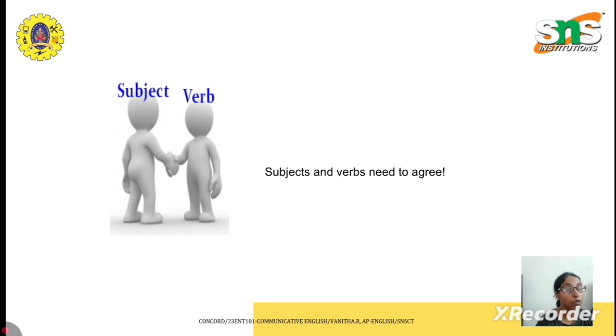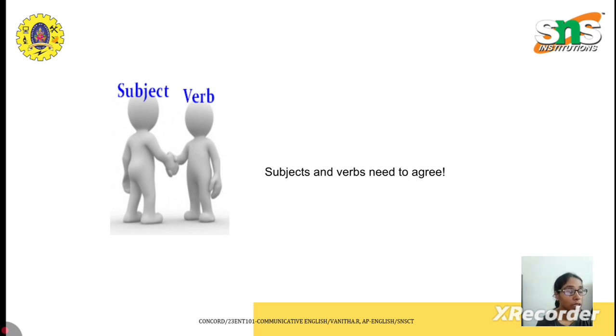The tense of the verb must also agree to show the correct sequence of time. I'll explain with a small example to make you all understand. She said that she was tired. She said that she was tired.